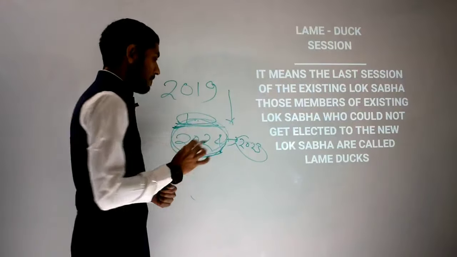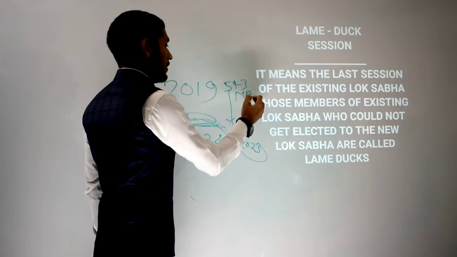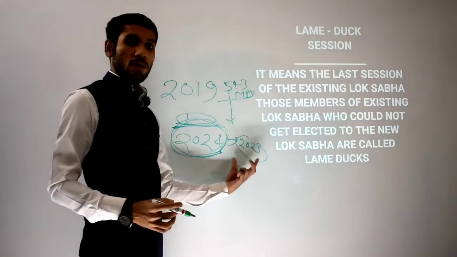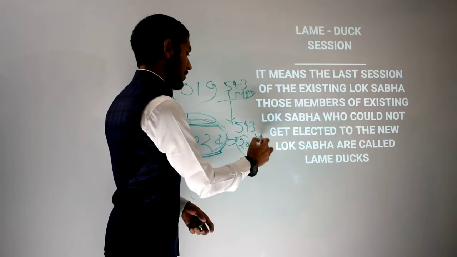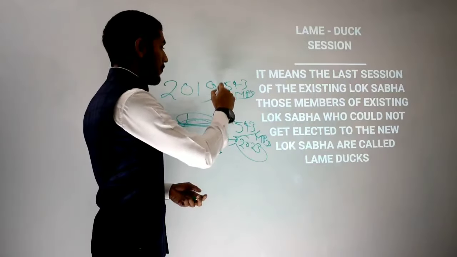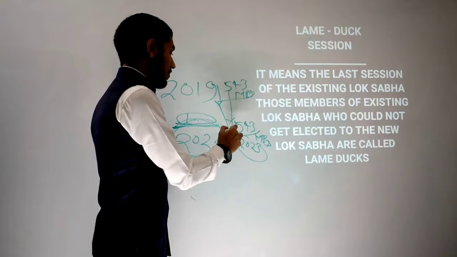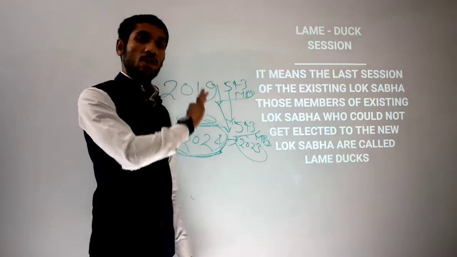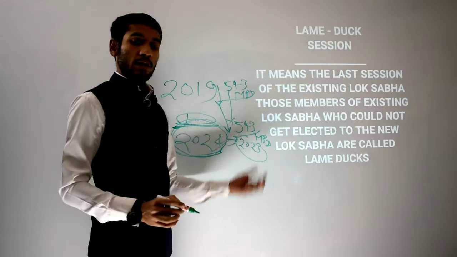There are 543 MPs who won in the 2019 general election. Again a fresh election will be held in 2024, and again 543 MPs will win. So it is possible that most of the MPs who won in 2019, or a few of them, or even any one MP, will not be able to win that election.